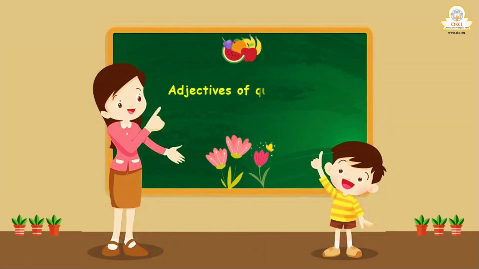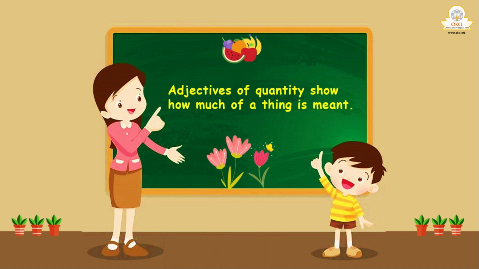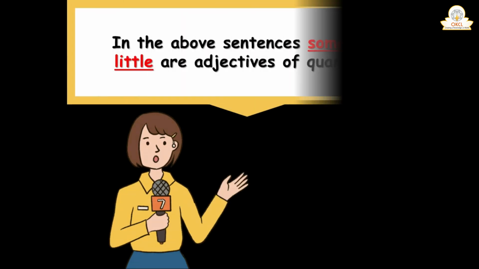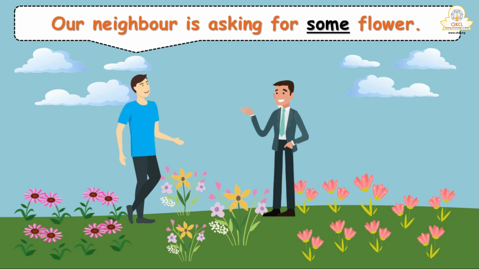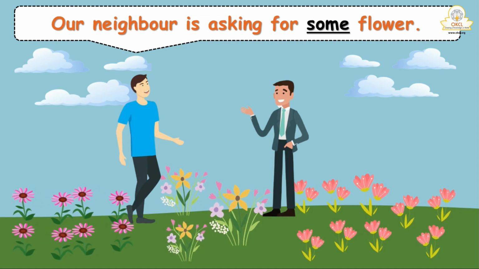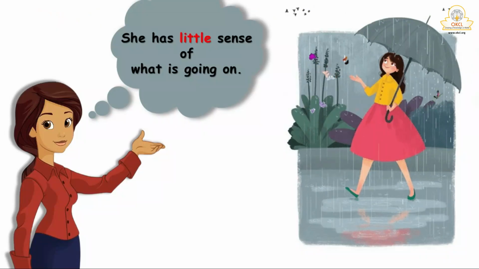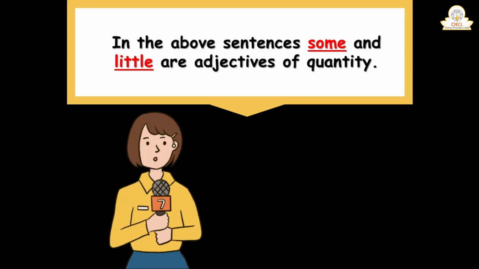Therefore, we can define adjectives of quantity as the adjectives which show how much of a thing is meant. So in the above 2 sentences, our neighbor is asking for some flour and she has little sense of what is going on, these 2 words, some and little, are the adjectives of quantity.